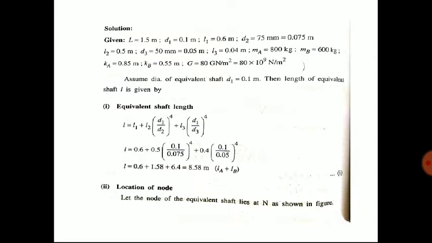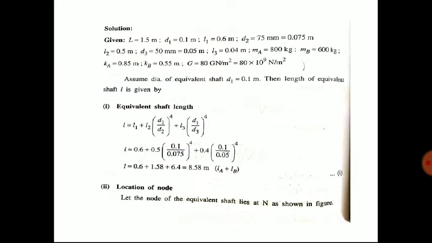So here, for this kind of problem, what we are doing is assuming the diameter of the equivalent shaft. Equivalent shaft means resultant shaft. Diameter of equivalent shaft means mean diameter. That is assumed as D1, that is 0.1 meter.